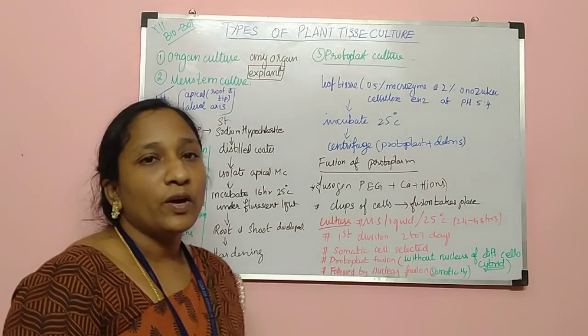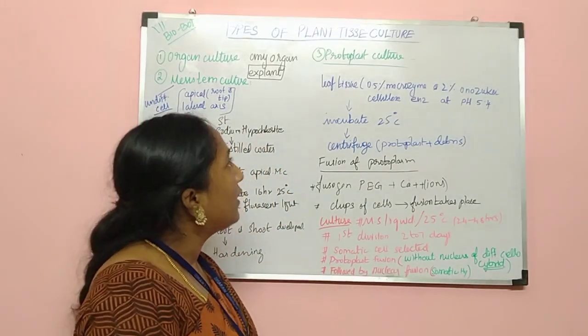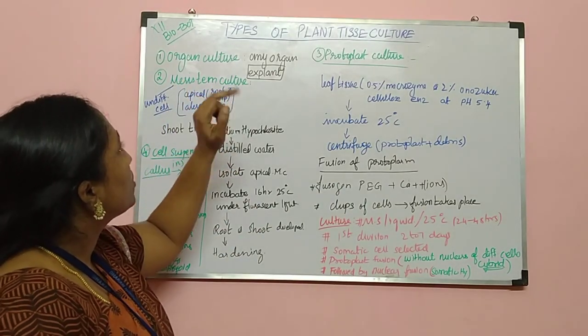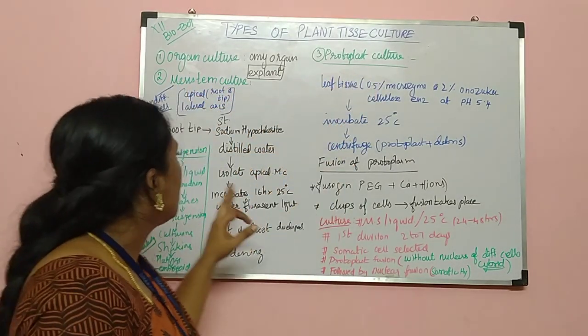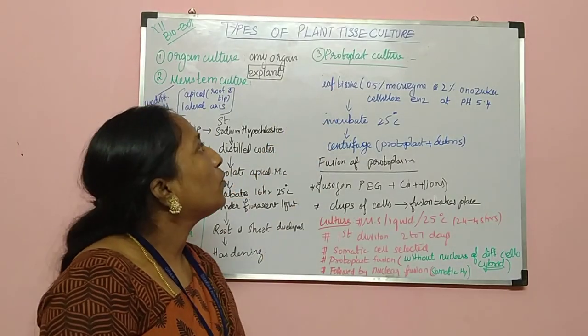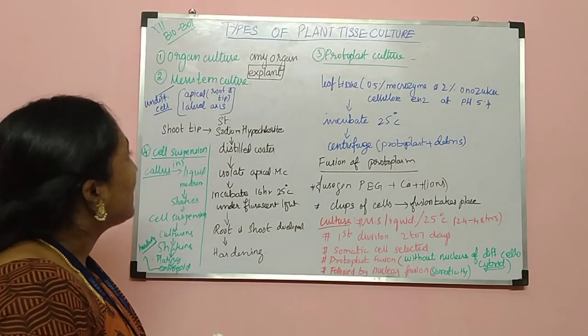Children, next we are going to learn about the types of plant tissue culture. Under types of plant tissue culture, 4 types are there: organ culture, meristem culture, protoplast culture, and cell suspension. Out of these, protoplast fusion is very important, a 5 mark question. First one is organ culture.